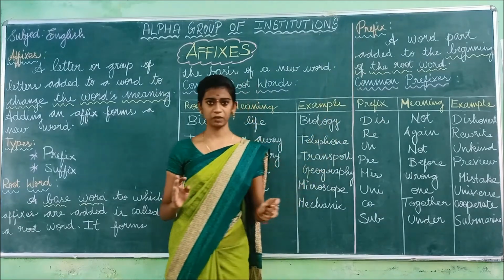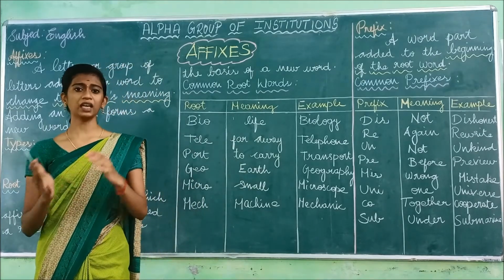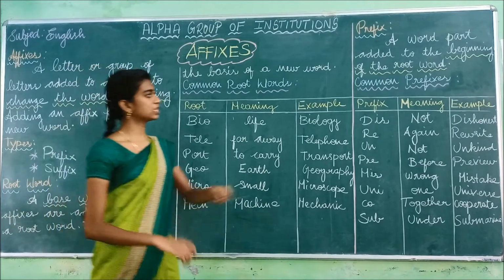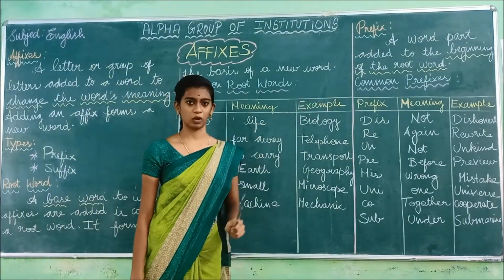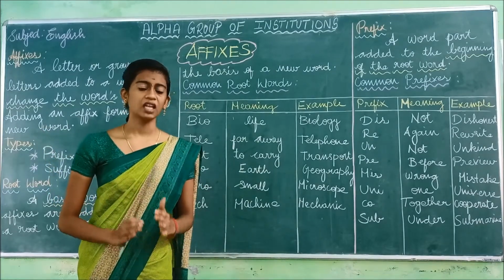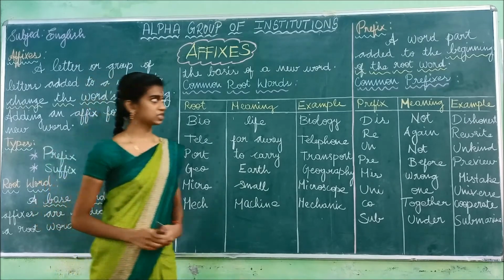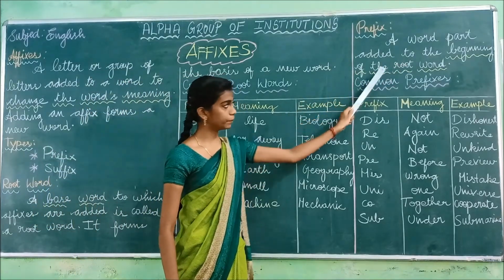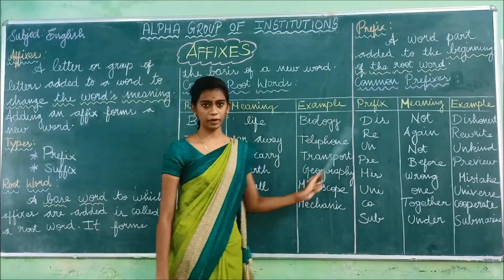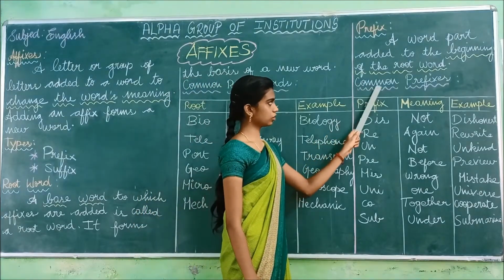So a prefix is something you add; you already know what is meant by a root word. If we add a letter or a group of letters to the beginning of the root word, that is known as the prefix. So don't get confused. If there is a root word, you add the letter or group of letters to the beginning of the root word, and that is known as the prefix. I have written some common prefixes for you. Now let us see the meaning and the examples. So, common prefixes.